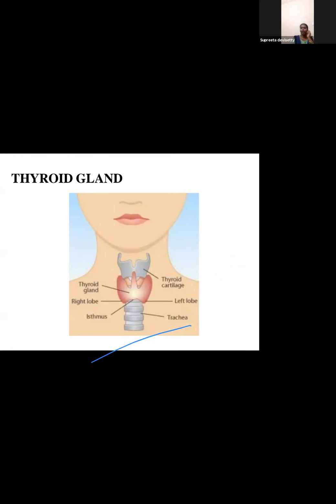Next, this completes the glands of the head. Now moving on to the glands that are in the neck region. The most important of those glands is the thyroid gland. The thyroid gland is a butterfly shaped structure which is present in the anterior part of the neck.